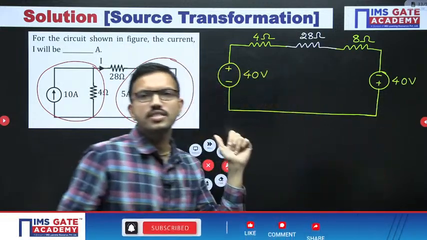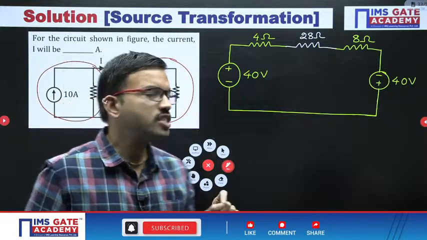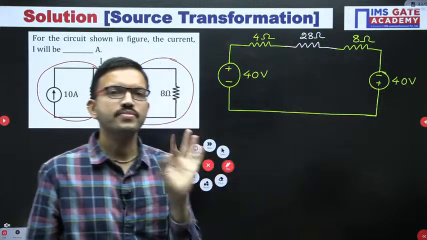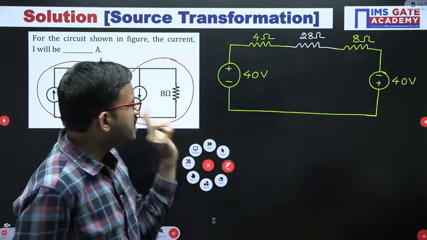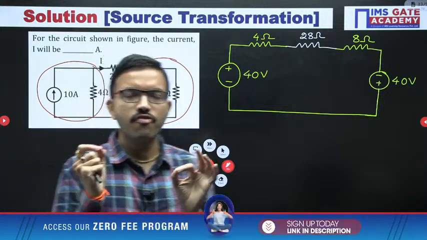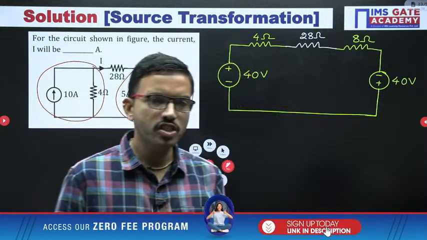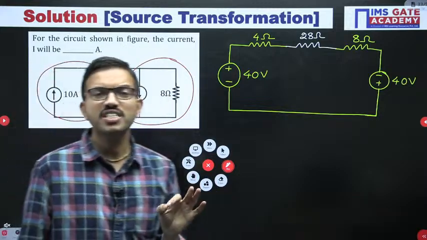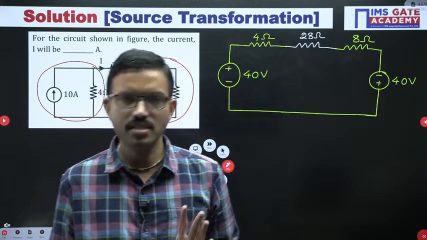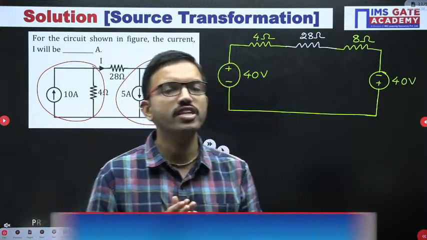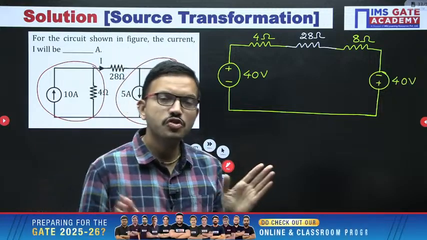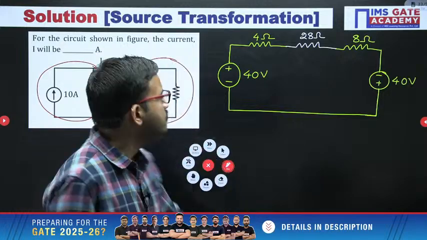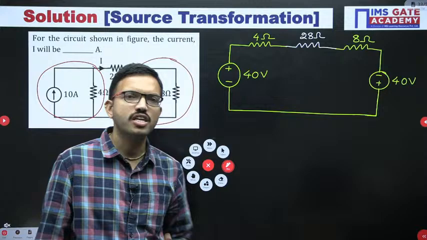See the beauty of this circuit. The moment you have applied source transformation on the left hand side and right hand side, now you are getting what? One closed circuit, that's all. So in this manner, for whichever question you want to solve by using nodal analysis, just cross check with the help of source transformation whether we can solve the question in less time, or whether the number of equations is going to be minimized or not. If it is possible, definitely you can apply.